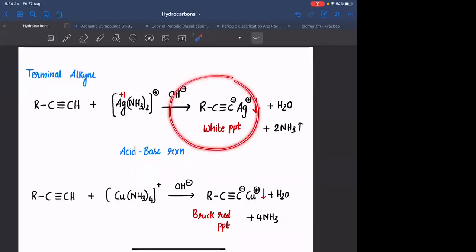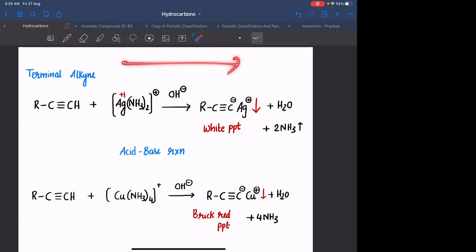And this particular reaction is going in the forward direction. Look here, H2O is an acid. Out of H2O and terminal alkyne, which is the stronger acid? H2O. So even in this case, we should expect the reaction to be predominantly in the backward direction. But the reaction is able to go in the forward direction as one of the products formed is a precipitate. If you keep on removing this precipitate, the reaction will go in the forward direction. Agreed? According to Le Chatelier's principle, if the product's concentration decreases, the reaction will go in the forward direction. Is this clear? Yes, sir.